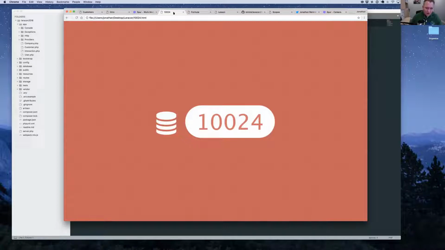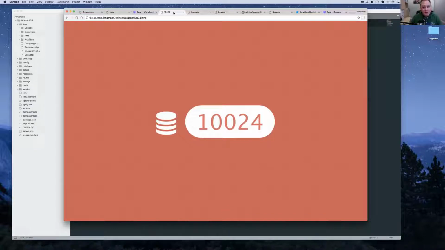And it turns out that if you have 10,024 database queries loading on a single page load, you're probably going to run into some problems. And we were definitely doing this. We were running into serious N+1 database query issues. We were loading way too much data. And this was all amounting to a poorly performing app.